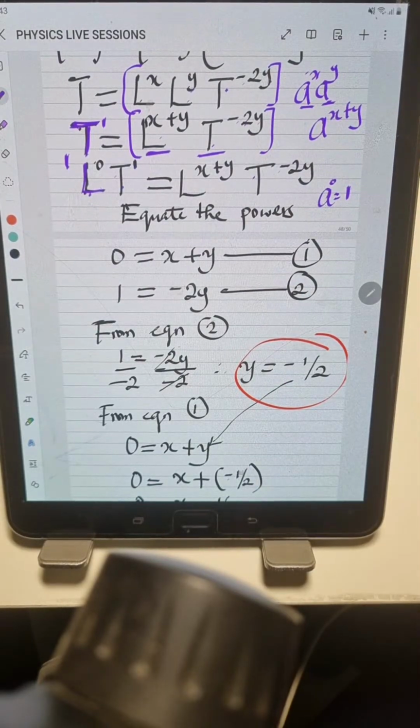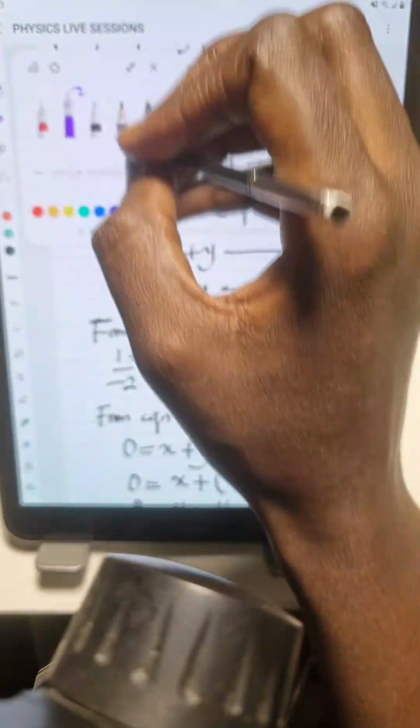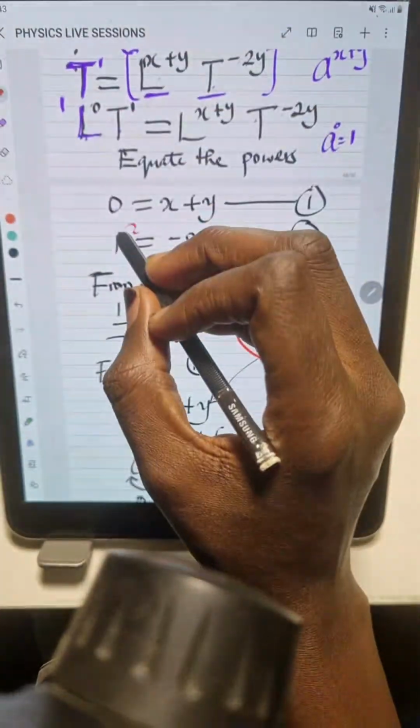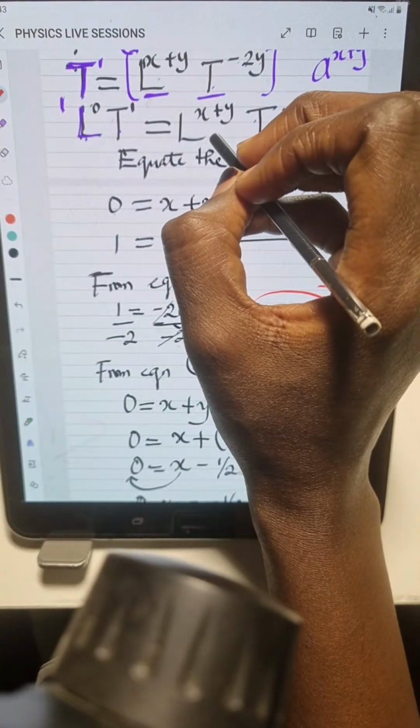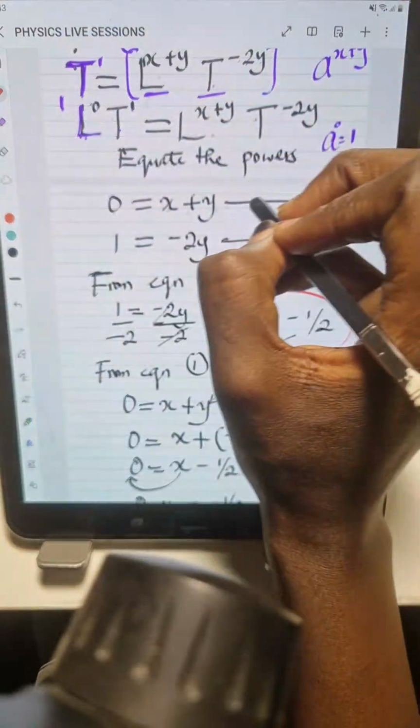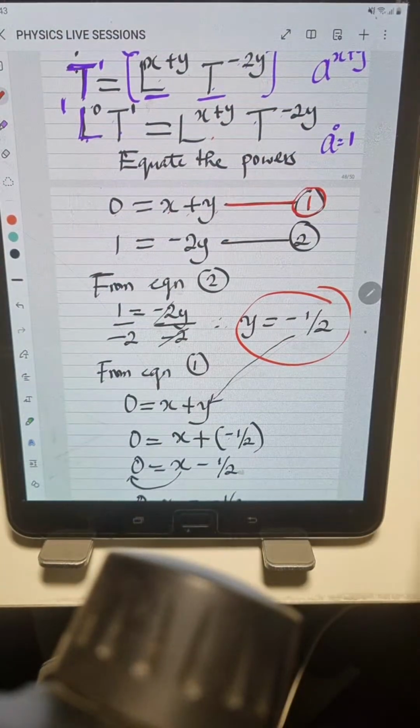So what do we do? From our knowledge of indices, we just equate the powers. If you equate the powers, what happens? You check for L. L has a power of 0. But on the right-hand side, L has the power of what? x plus y. You call that your equation 1.